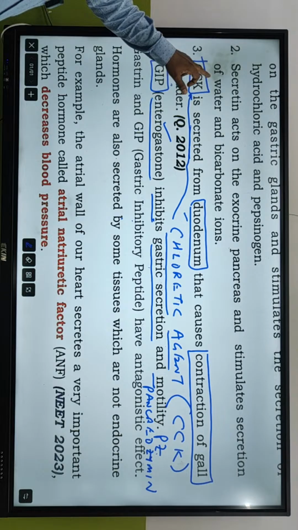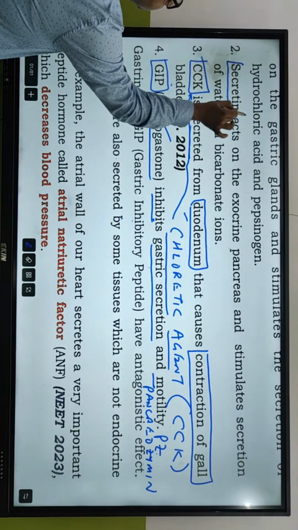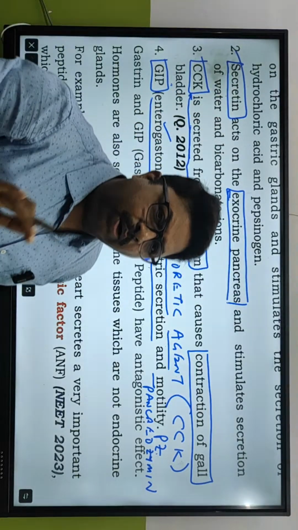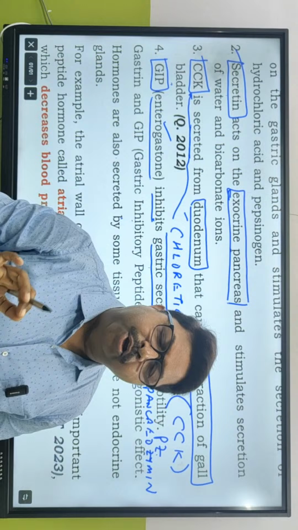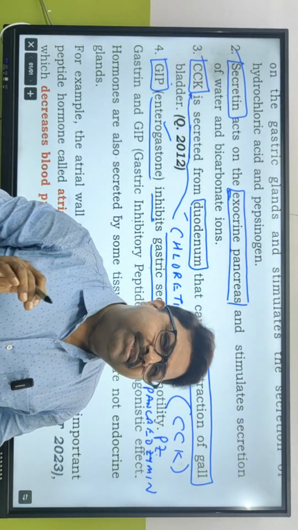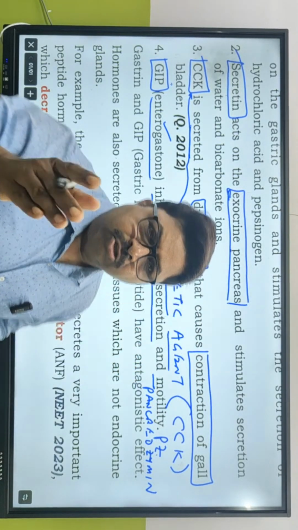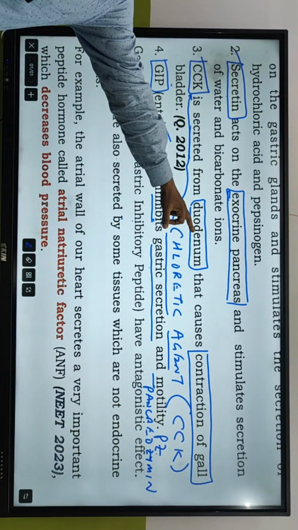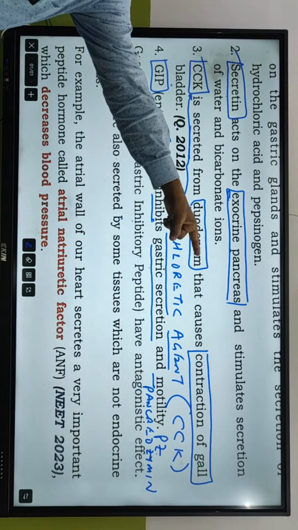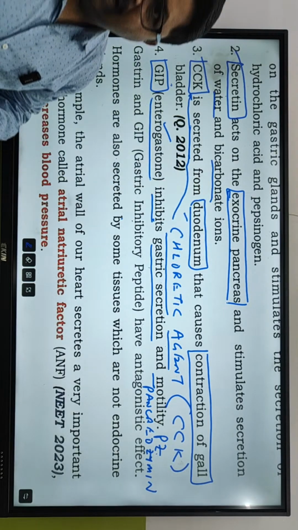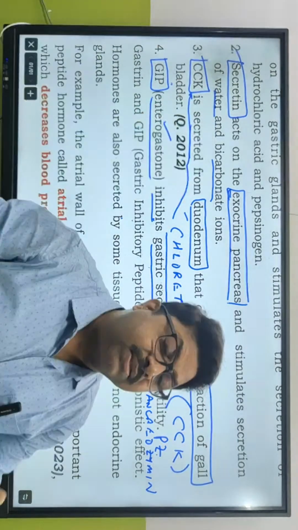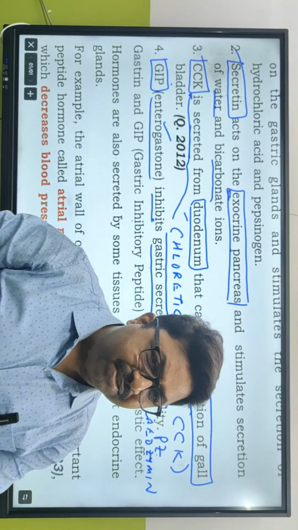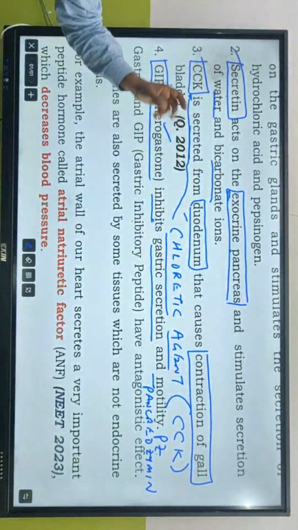Second point, this one. Secretin is a hormone which acts on the exocrine pancreas. What is the meaning of exocrine pancreas? Pancreas is what kind of gland? Both. Heterocrine. What is the duct of the pancreas called? Pancreatic duct. So basically, secretin acts upon the pancreatic duct of the exocrine pancreas, that is with duct, and stimulates secretion of water and bicarbonates. Pancreas is going to make basic or acidic secretions? Basic secretions, bicarbonate. Got the point?